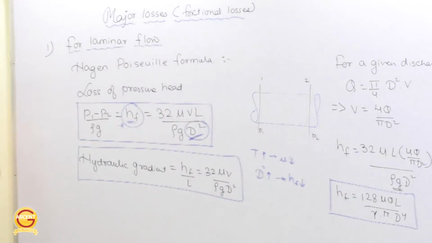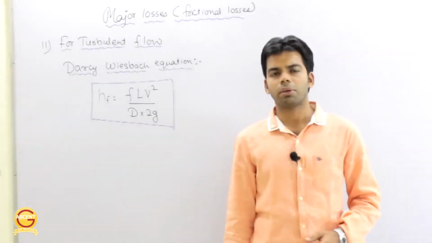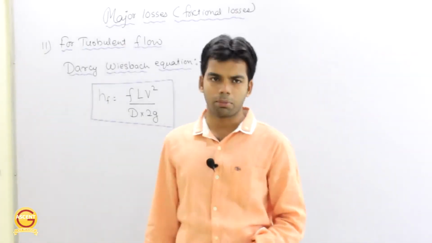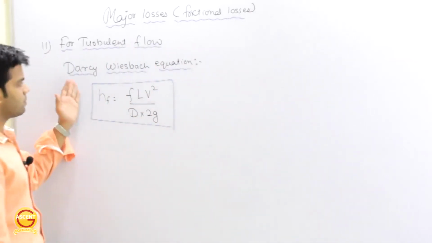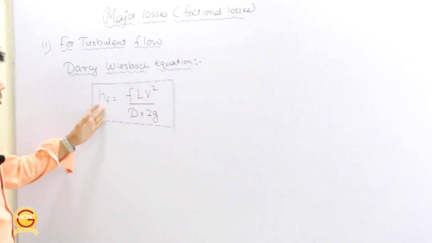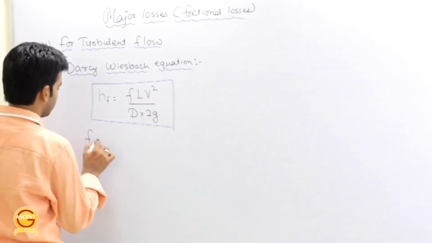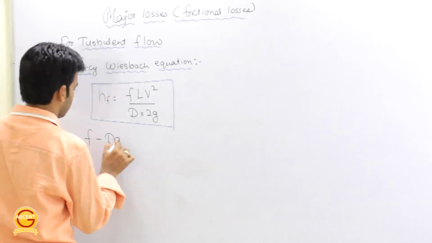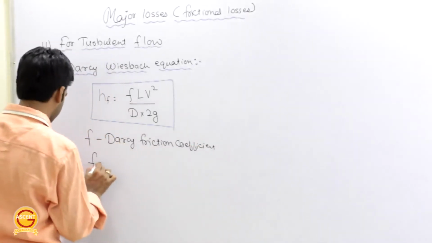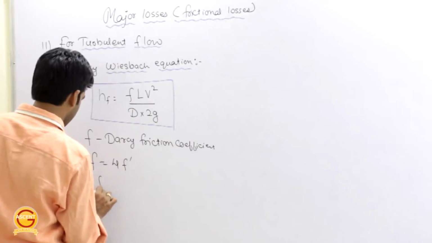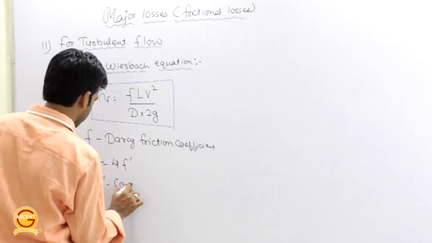So for a given velocity, HF is inversely proportional to d square, and for a given discharge, HF is inversely proportional to d raised power 4. Now coming to the turbulent flow. For turbulent flow, we use the Darcy-Weisbach equation, which says loss in pressure head HF is equal to F L V square by d into 2g, where F is the Darcy friction coefficient, and this F can be further written as 4 into F dash, where F dash is the coefficient of friction.